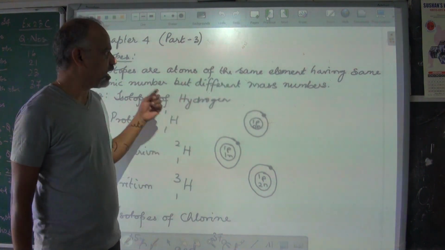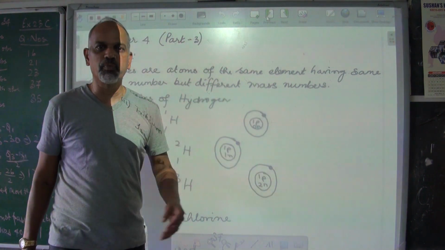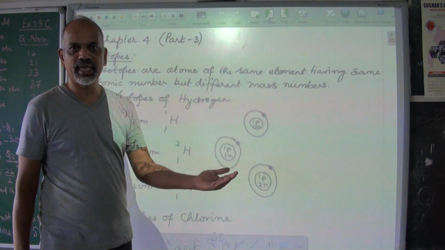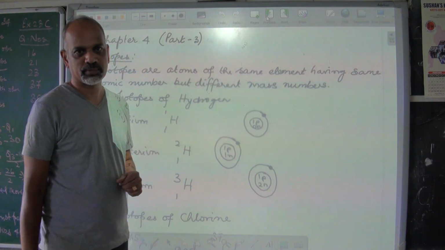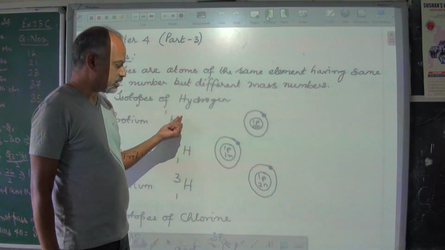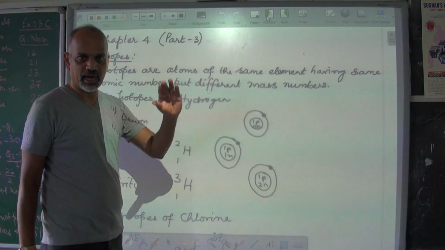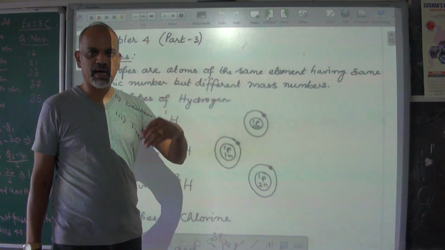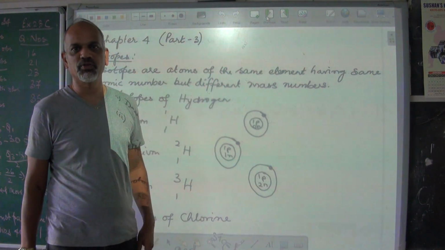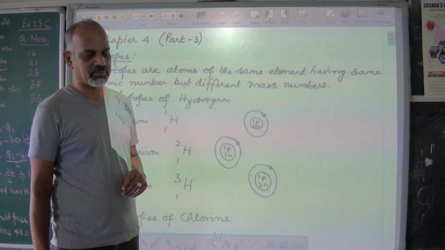Or you can say isotopes are atoms of the same element having the same number of protons and electrons, but they have different number of neutrons. Why different number of neutrons? That is why the mass number differs in all these isotopes. Their atomic number is same, but their mass numbers are different because the number of neutrons are different. Their number of electrons and protons are same.